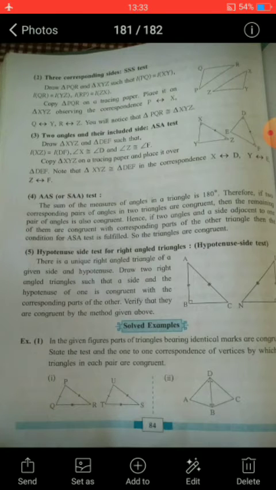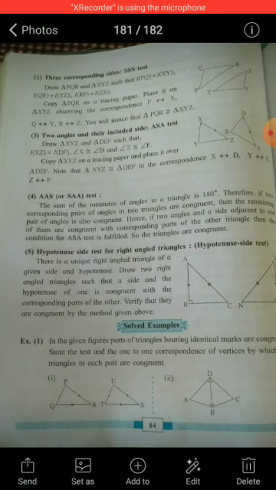And the fourth test is the AAS or SAA test, that is the angle-angle-side or side-angle-angle test. It includes the fact that the sum of the measures of angles in a triangle is 180 degrees. Therefore if two corresponding pairs of angles in two triangles are congruent, then the remaining pair of angles is also congruent. Hence if two angles and a side adjacent to one of them are congruent with corresponding parts of the other triangle, then the condition for the ASA test is fulfilled, so the triangles are congruent. That means when two angles are congruent, the third angle is also congruent, and the side in between them is also congruent.